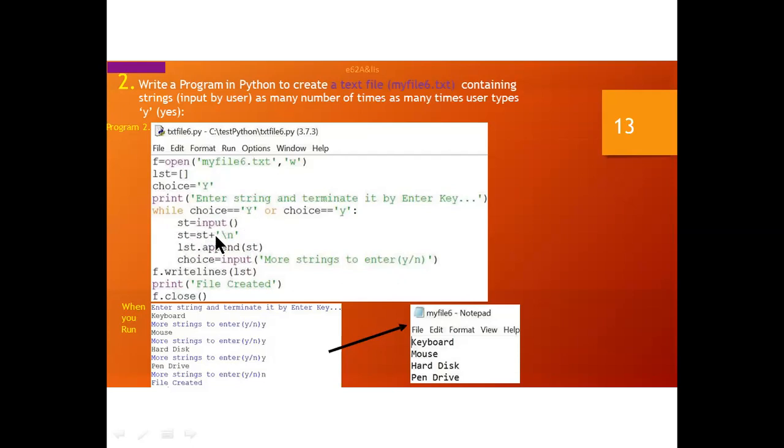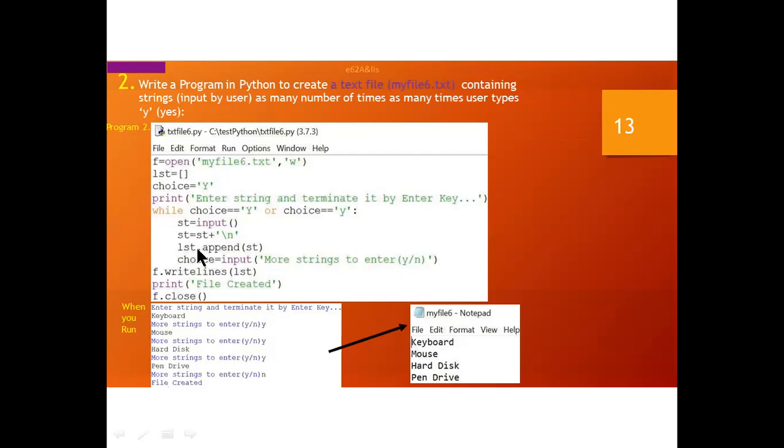So st equals st plus slash n. What is the use of this line? What is the use of slash n? Whatever you are inputting here automatically goes to the next line. Slash n means a new line. So st equals st plus slash n: whatever you input will be added, and after the last line, it will automatically terminate into the next line. So this is the use of this line.